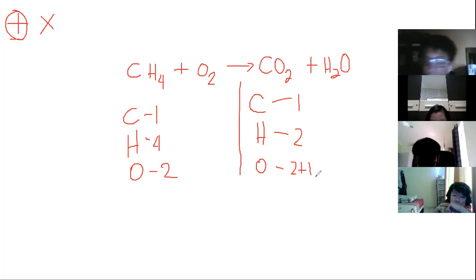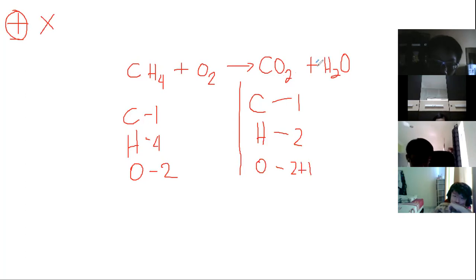Which part do you need to change something? For the carbon dioxide, nothing to do, right? Because our carbon is already balanced. So what can we do? We better put a coefficient at the water part. So this one.